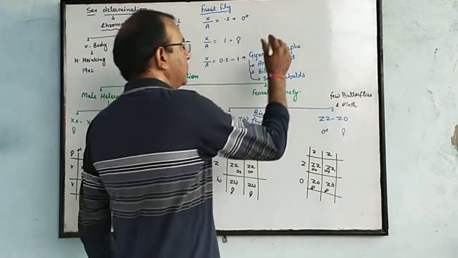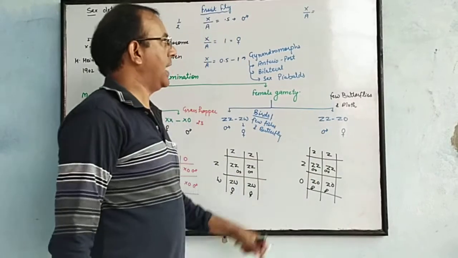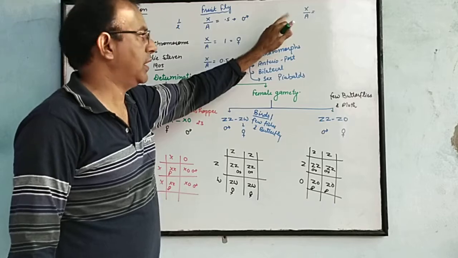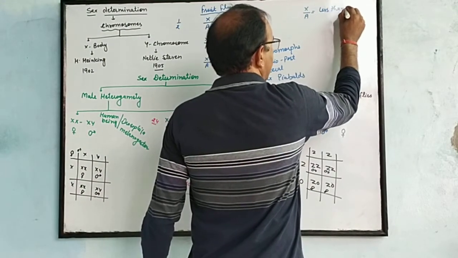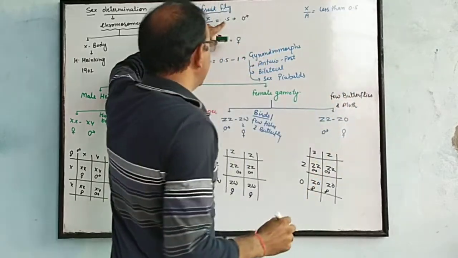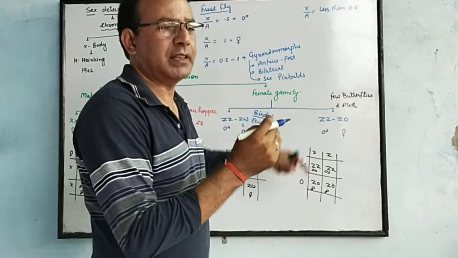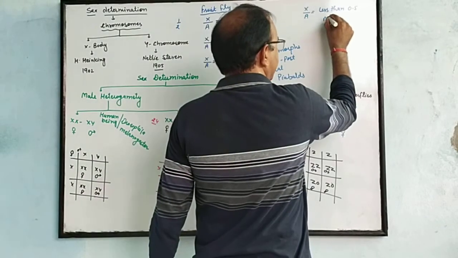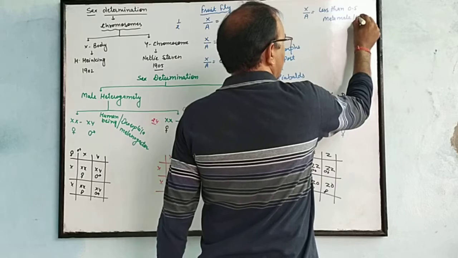One more possibility: if the ratio of X to autosomes is less than 0.5, then that is called metamales, or you can say super male.